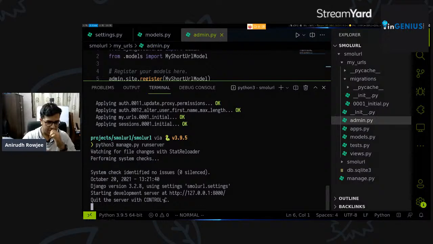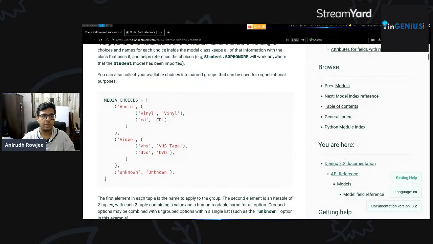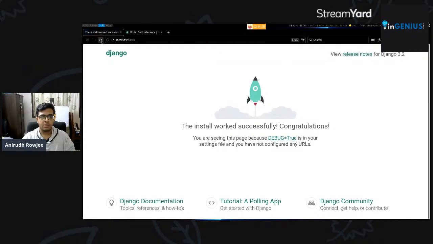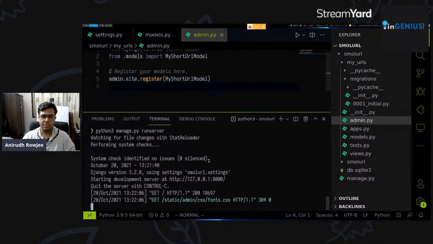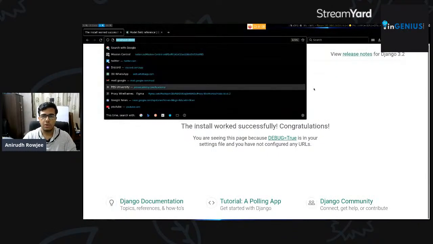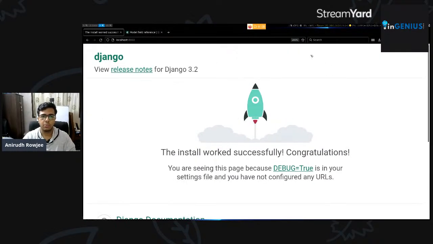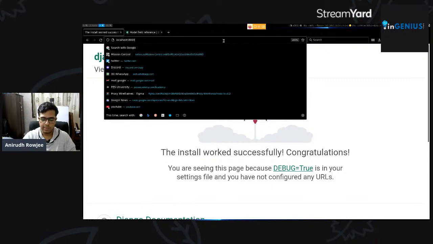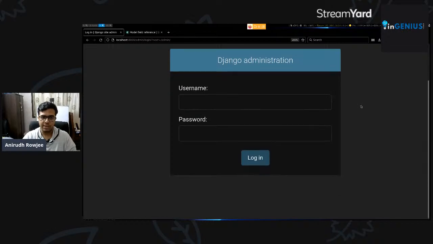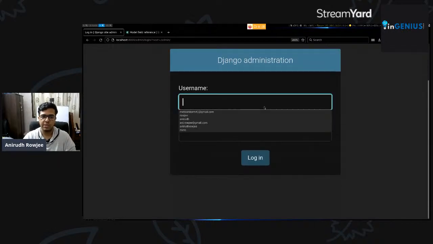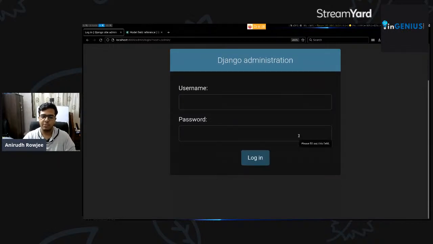Okay, so we've got our server running again. Let's refresh the page. It says the install worked successfully, all good. Our model is registered now. And we've registered our model with the admin site as well. So let's go to localhost:8000 and we shall go to /admin. That's the place where Django's admin site lives. So you see a prompt asking us for username and password. But this is strange because we haven't created any sort of username or password to run this app.